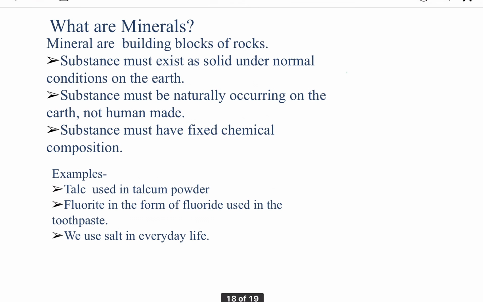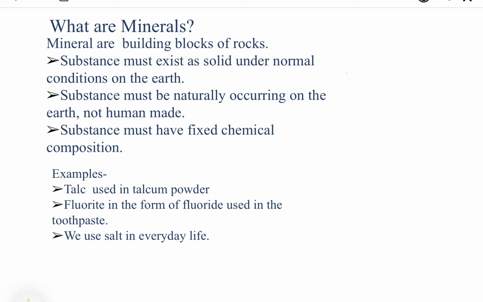Now, the next one is: what are minerals? Minerals are the building blocks of rocks. Rocks are made up of different minerals. So we can say that minerals are building blocks of rocks, and they are naturally occurring substances which have certain physical properties and definite chemical composition.